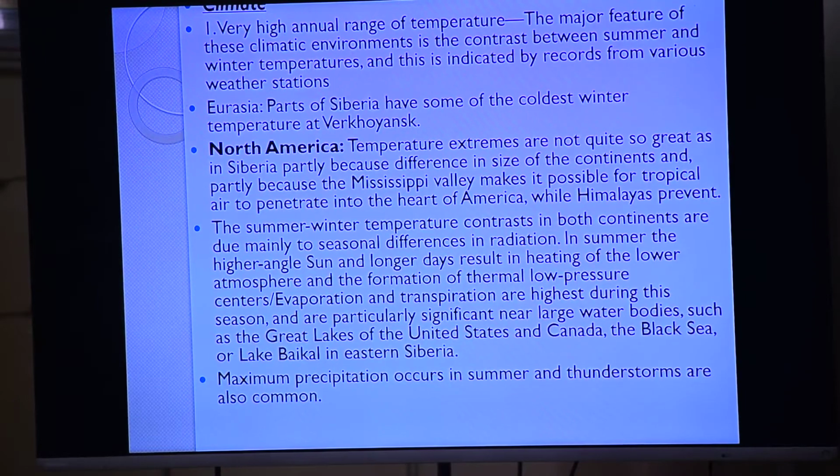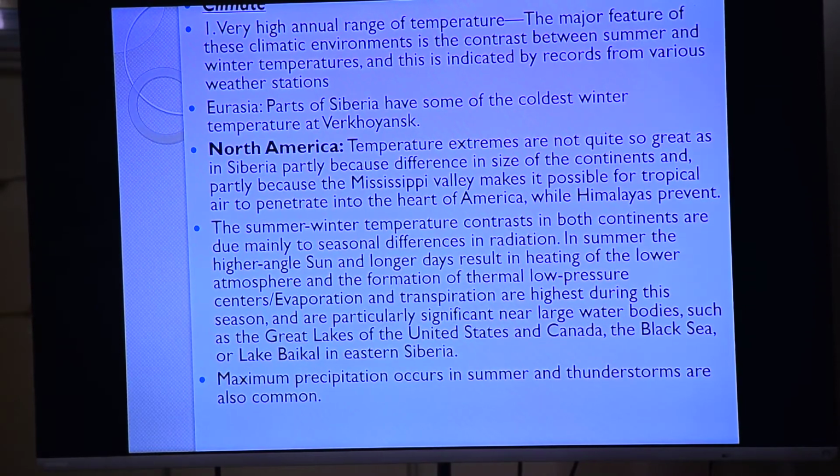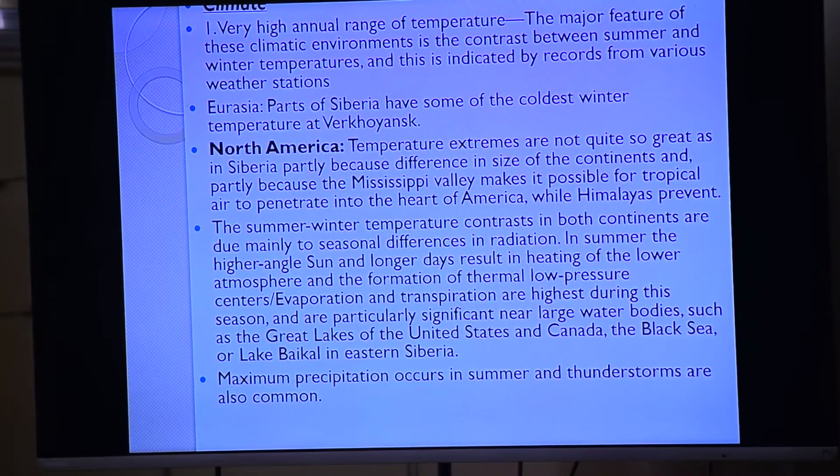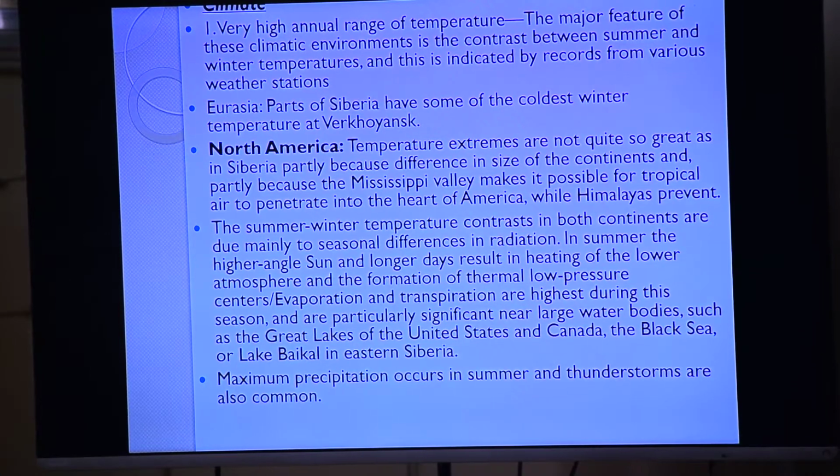So I said that very high annual range of temperature, the major feature of this climatic environment is the contrast between summer and winter temperature. This is indicated by records from the various weather stations. In Eurasia, parts of Siberia have some of the coldest winter temperatures. Where is the coldest temperature found? At the Verkhoyansk range.